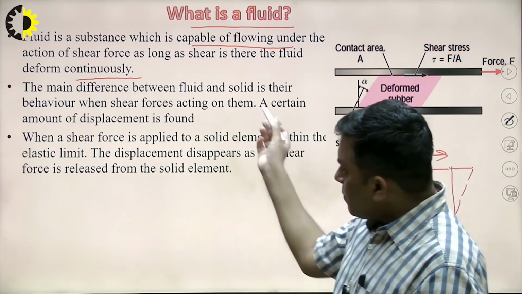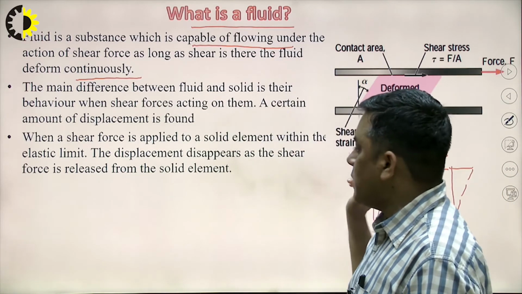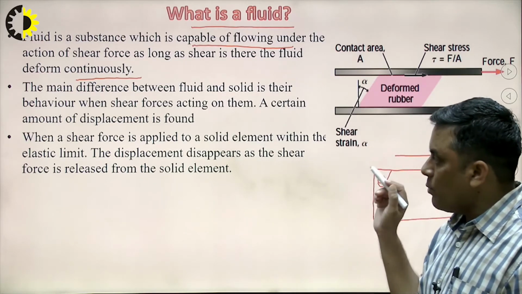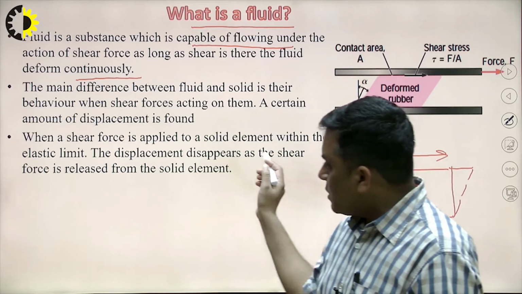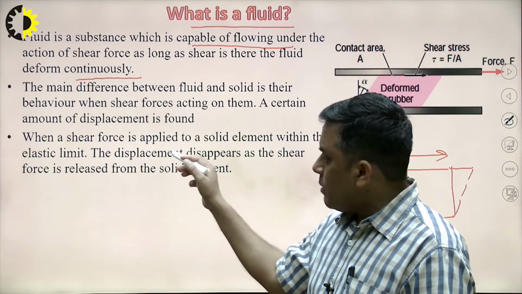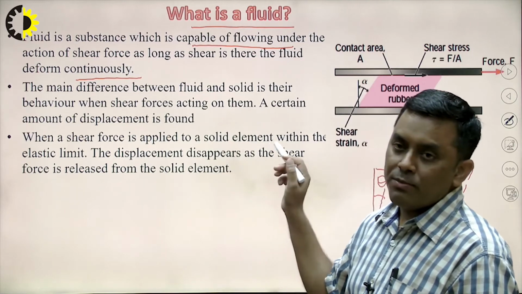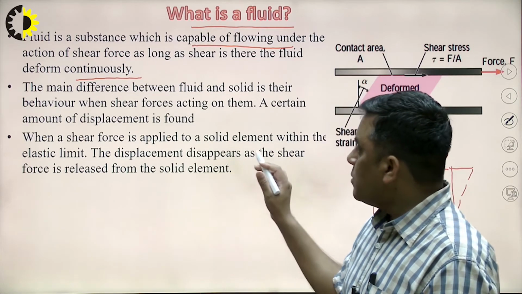And how is it different from a solid? Whenever a solid is subjected to a force which is tangential or parallel to its laminas, within the limit it will deform, but after removal of that deforming force, it will come back to its original position.